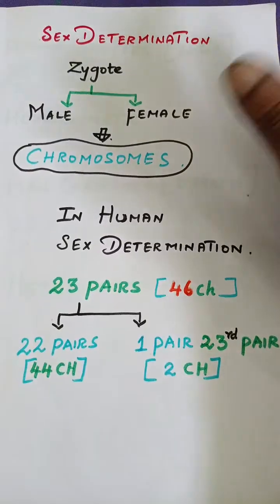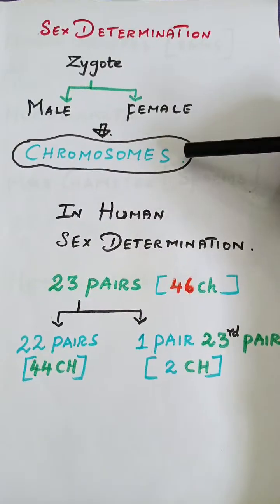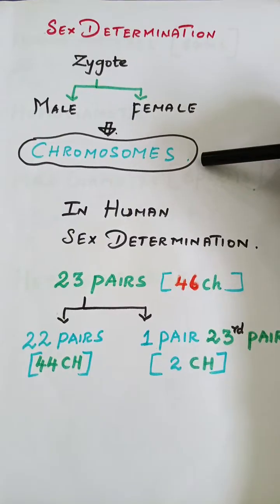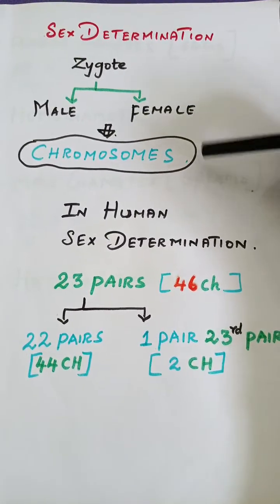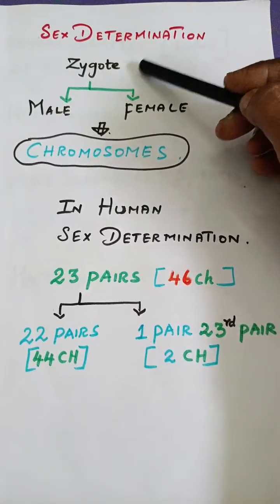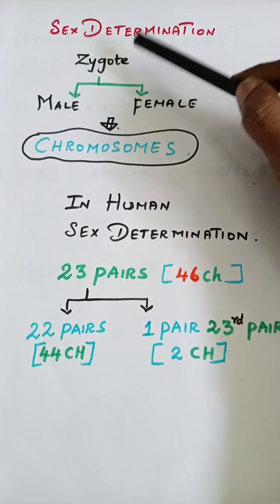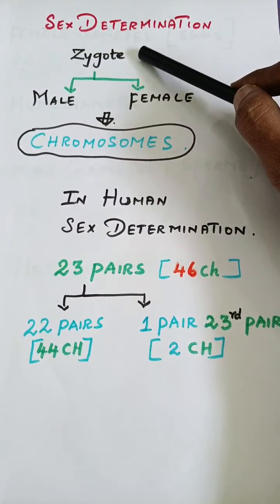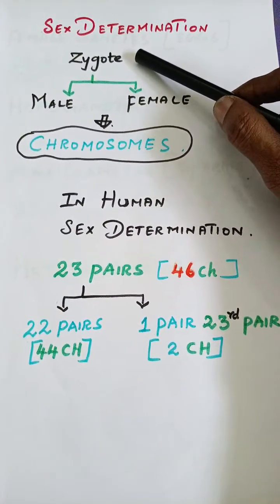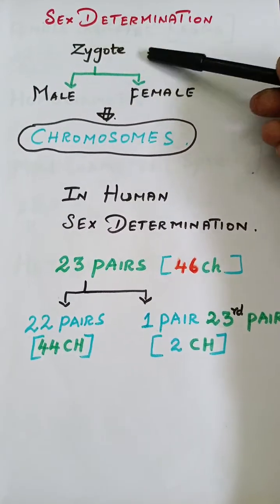The main thing responsible for sex determination is the chromosomes. Yes, so these chromosomes determine whether the newborn baby is a boy or a girl. The zygote is the fusion of male and female gametes, which is formed after the fertilization process. Do you know what fertilization is? It is nothing but the male and female gametes fusing and producing a new cell.